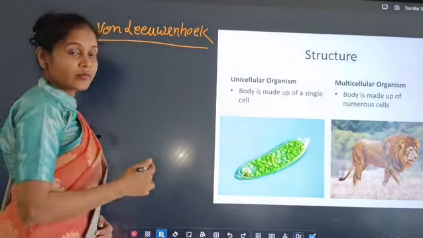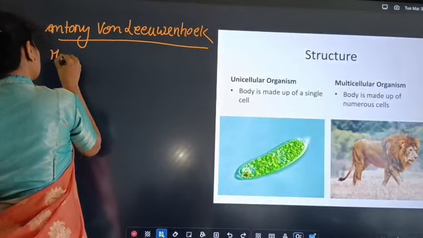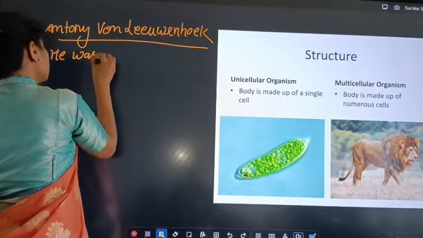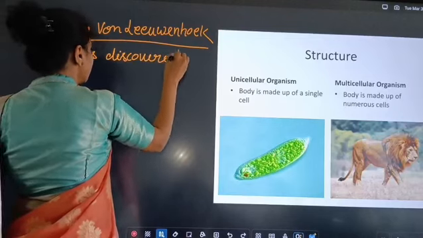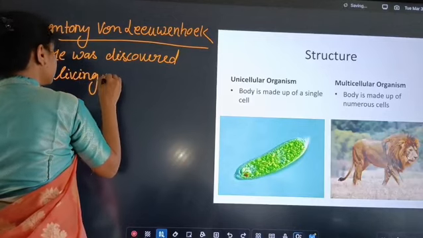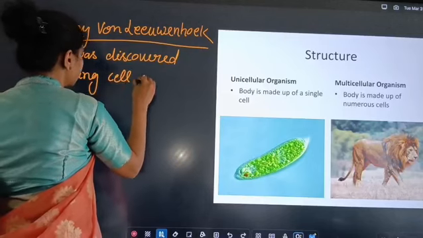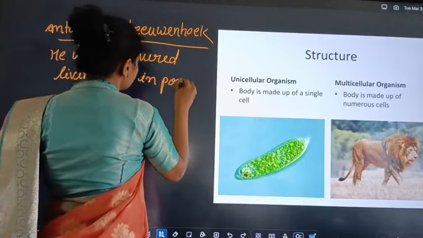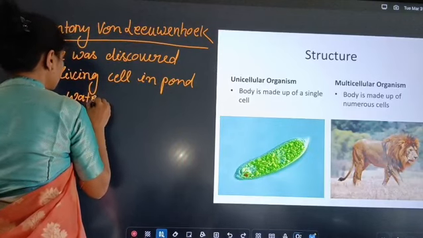He discovered the living cell in pond water.